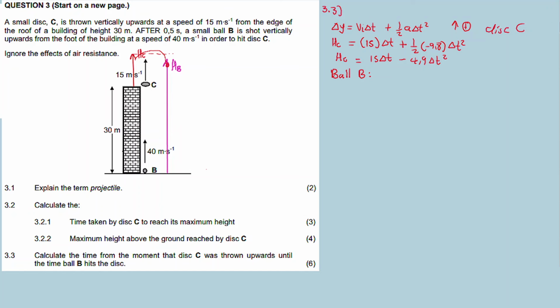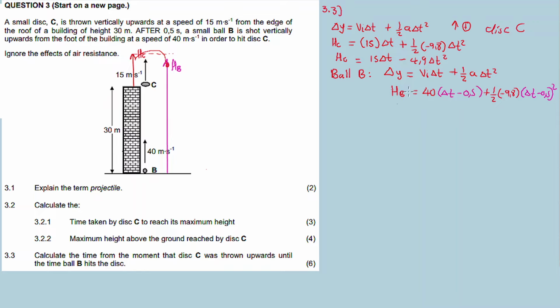Let us do the same for ball B as well. So for ball B, delta y is equal to v initial t plus, I'm using the same formula as above, and then height B will be equal to this delta t.